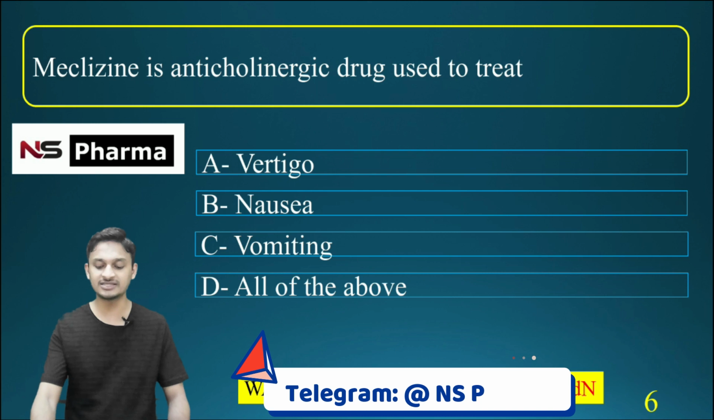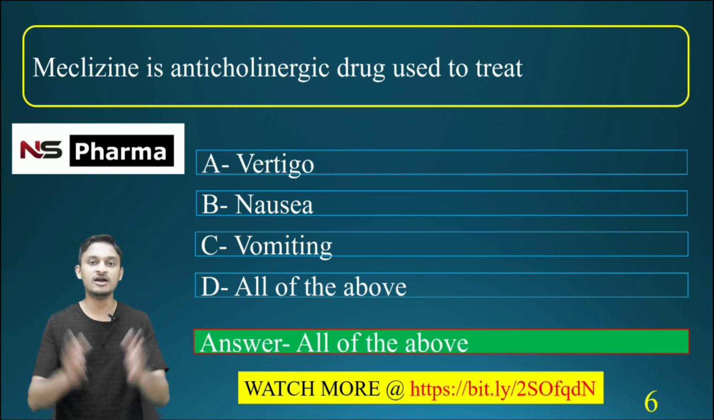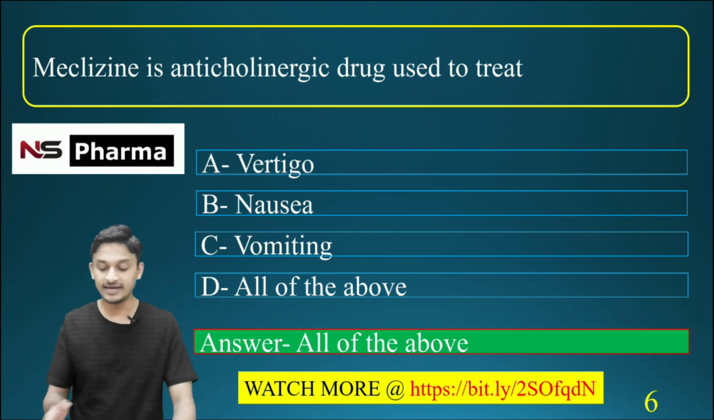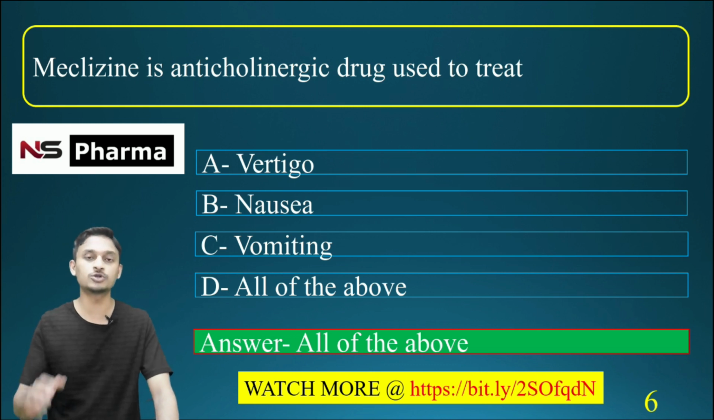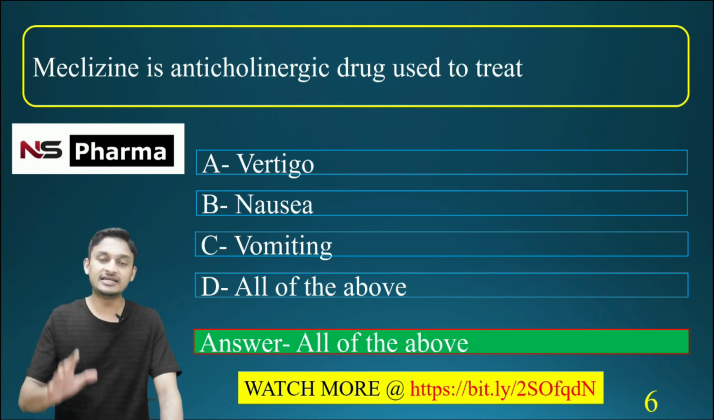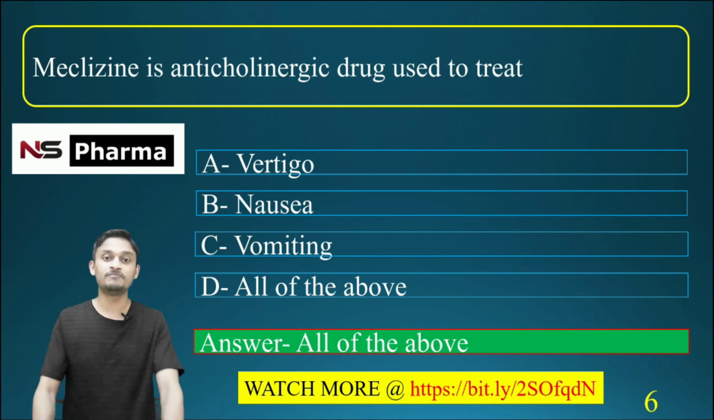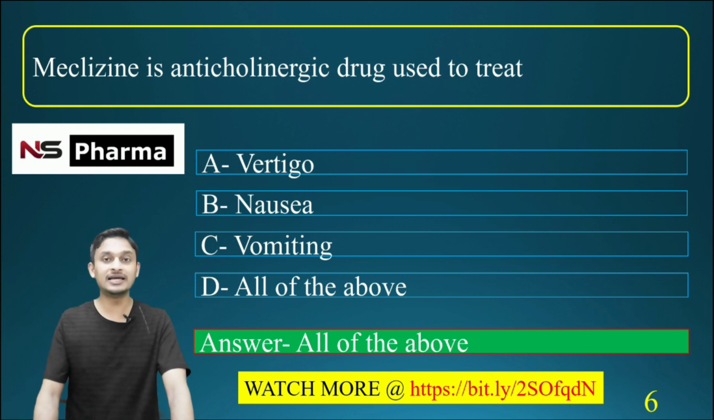The correct answer here is option D, all of the above. Mcqs can be used for the treatment of vertigo, nausea and vomiting. In the question itself, it was saying that it has got anticholinergic property, and also it is a moderately sedative H1 antihistamine.